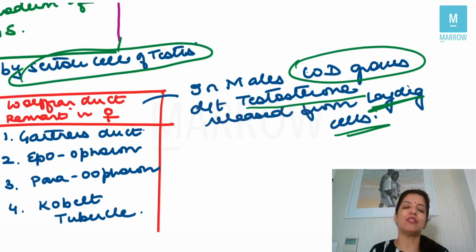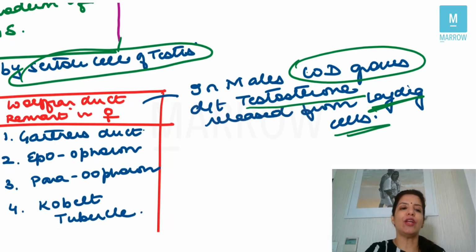But in females, because there is no testosterone in intrauterine life, the Wolffian duct will regress, right? So Mullerian duct regresses in males because of the secretion of anti-Mullerian hormone from Sertoli cells. Wolffian duct regresses in females because of the absence of testosterone.